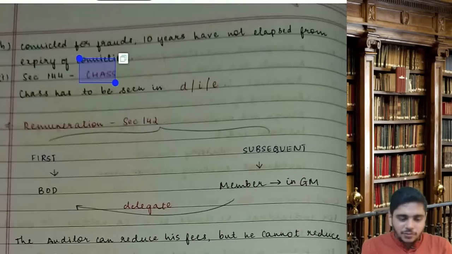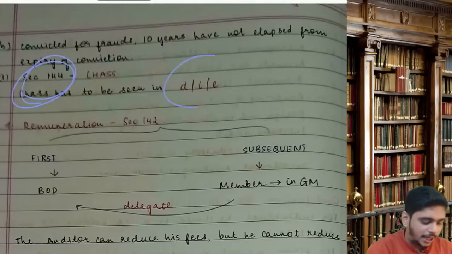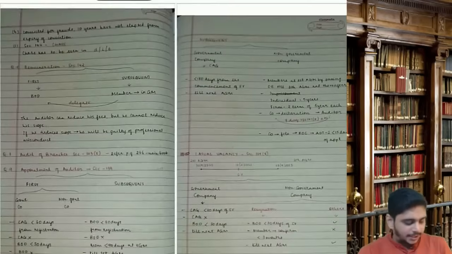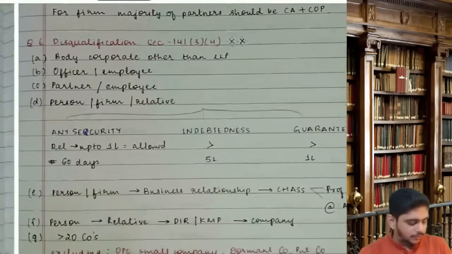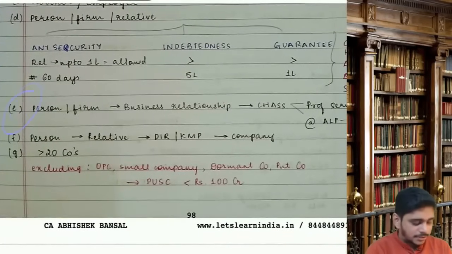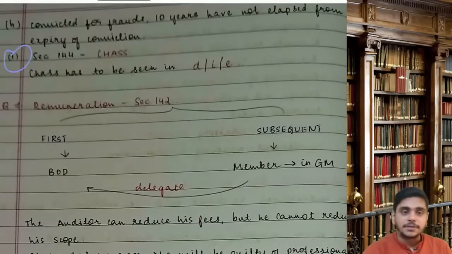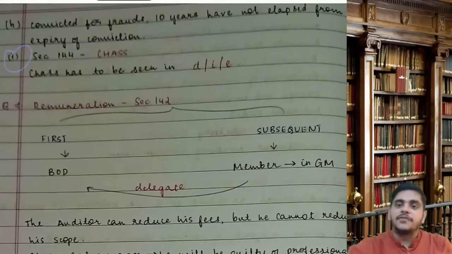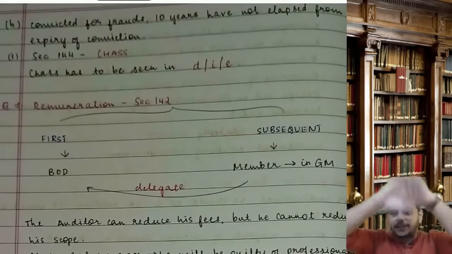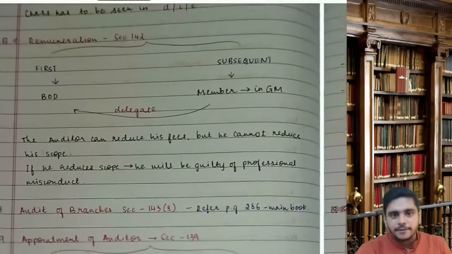Always remember, if I am disqualified in a holding company, I am disqualified in the entire group. Or if I am disqualified in a subsidiary company, I am disqualified in the entire group. This has to be seen only in CHAS, and CHAS has to be seen only in D, E and I. D is security, indebtedness, guarantee. E is business relationship. And I is prohibited services. Clear? Section 141(3).